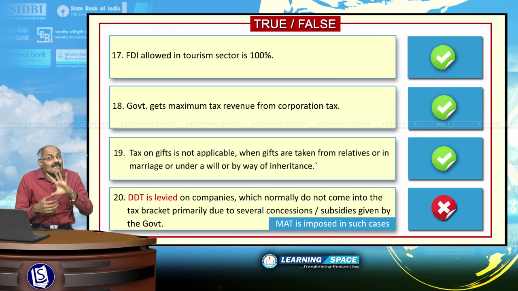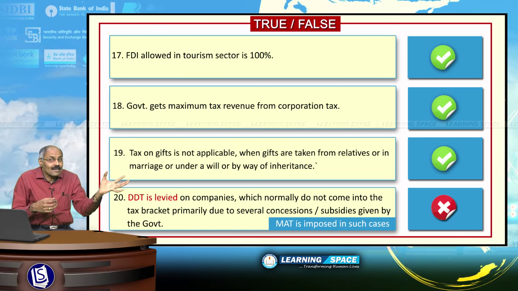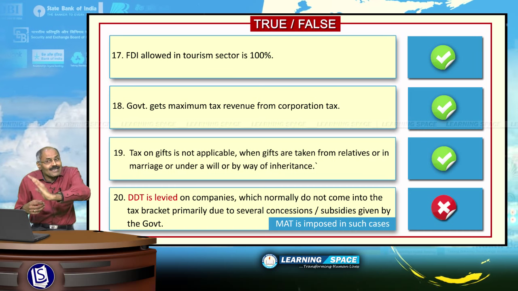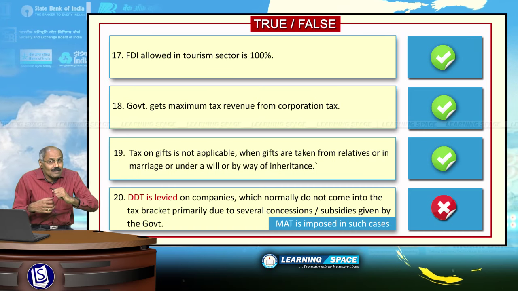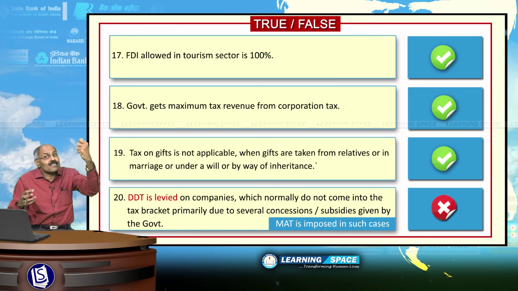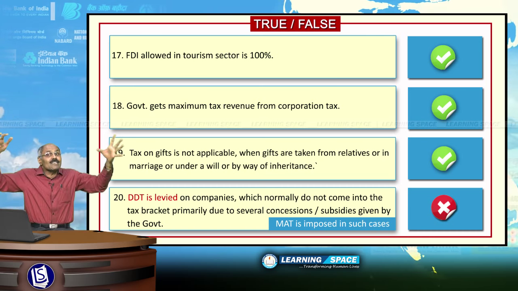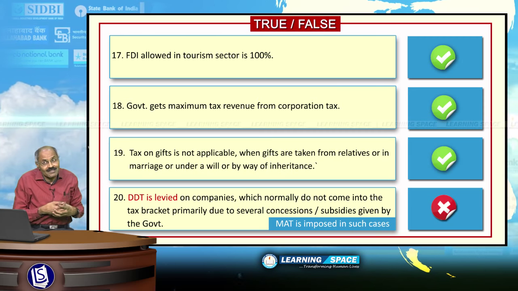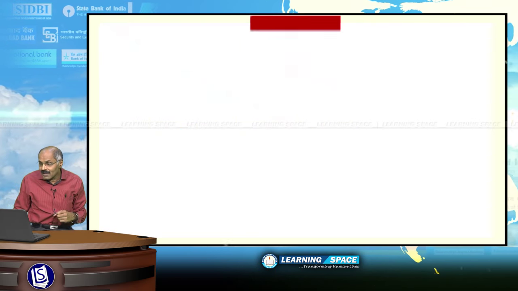Right friends, DDT is levied on the dividends, and minimum alternate tax is levied on the companies who are earning profits but not paying taxes because of several concessions or subsidies granted by the government. Please don't forget. Please correct this sentence. Look into the next one.